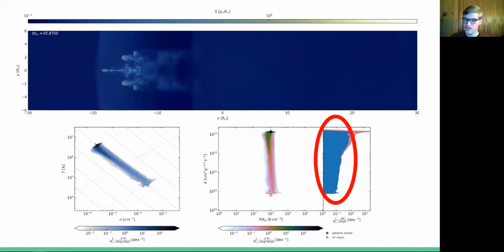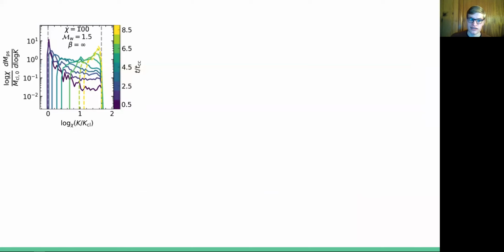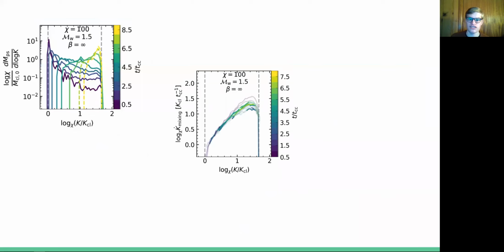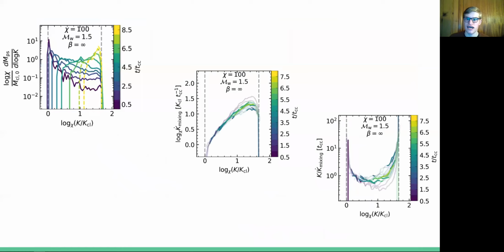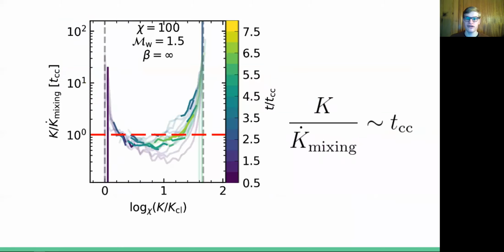So we're just going to focus on the blue histogram, the fluid elements originating from the cloud, and we can be more quantitative about this. This is showing the time evolution of that distribution, and from these measurements, we can characterize mixing by estimating k dot, which is the average rate at which mixing increases entropy. But it's often more convenient to consider k over k dot, which is the average time for a fluid element's entropy to double.